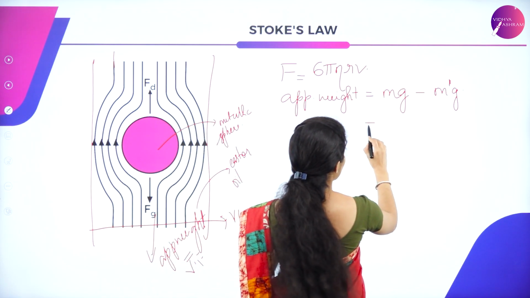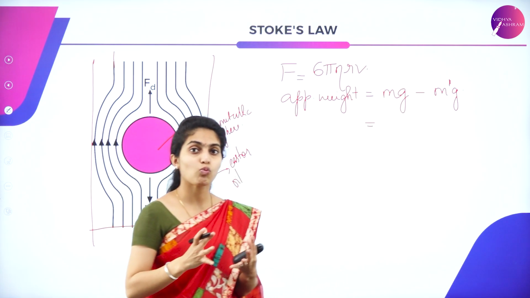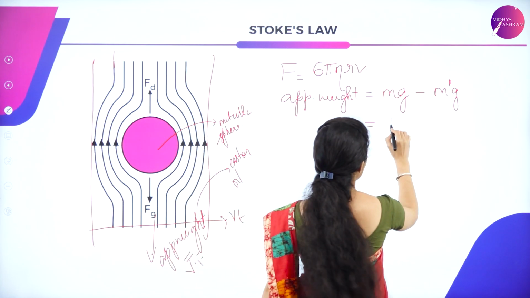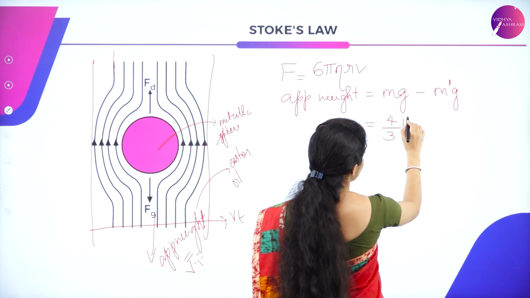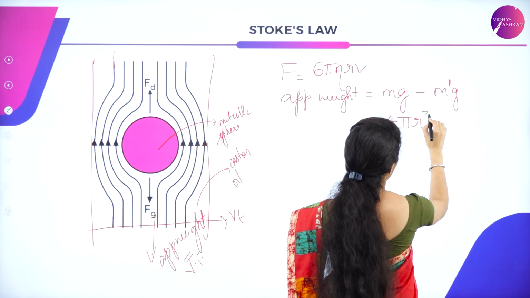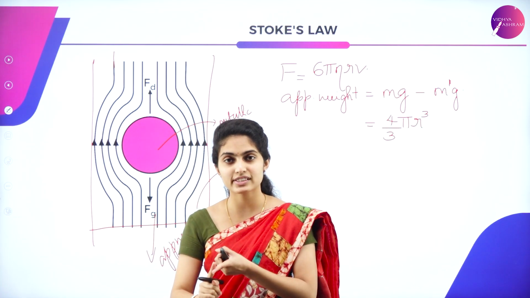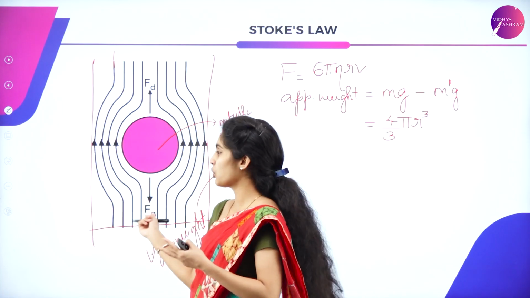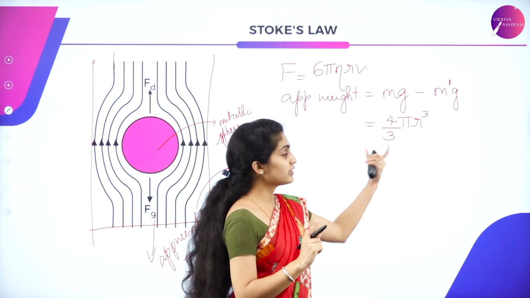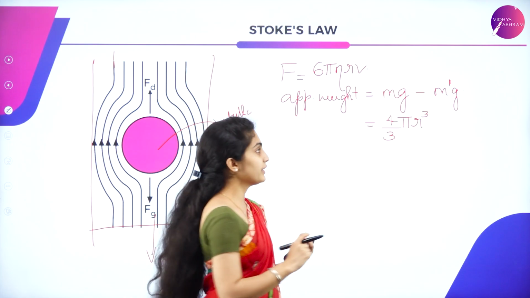Mass means we are considering the volume, and the volume of a sphere is 4 by 3 pi r cube. We consider its original mass outside, and its mass within the liquid.